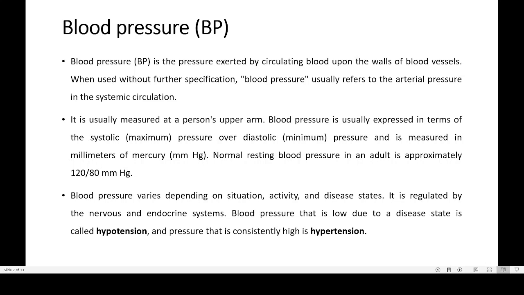So when a person has a blood pressure in this range, 120 is the highest pressure and 80 is the lowest pressure. If he is in that range or below it, then we will say that he is okay. He doesn't have any problem with the pressure. But suppose the pressure increases to above 130 or above 140. Up to 140, doctors usually say that you don't need any medication. You can do a lot of exercise, go for daily walking, control your salt intake and reduce your body weight.